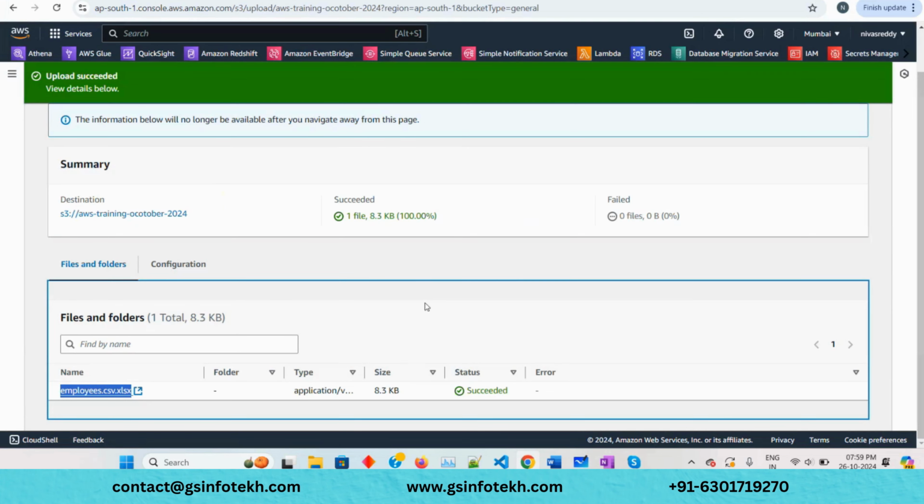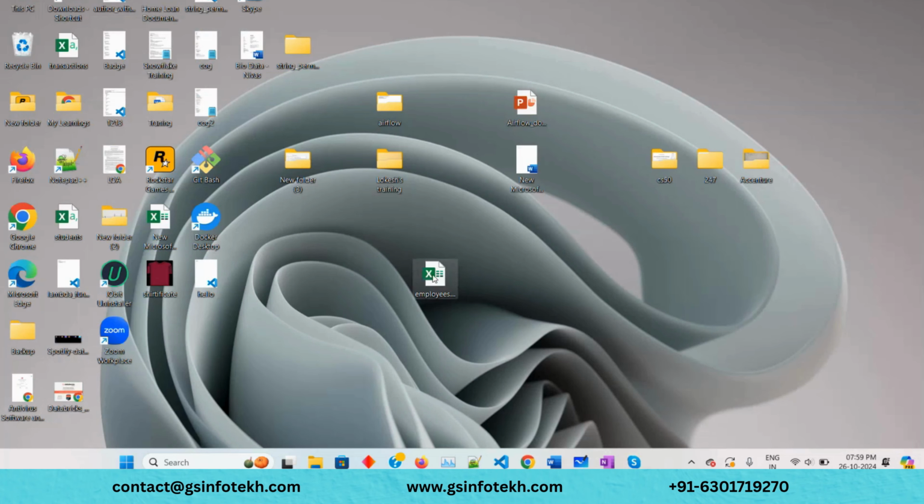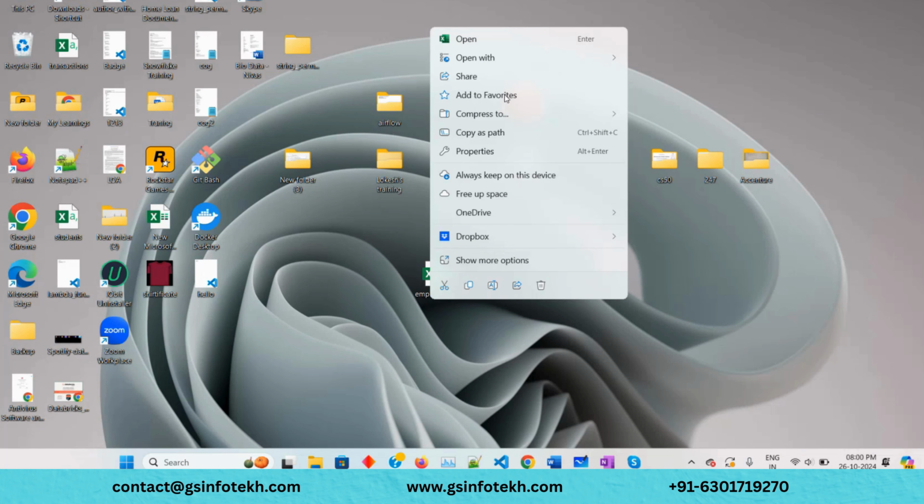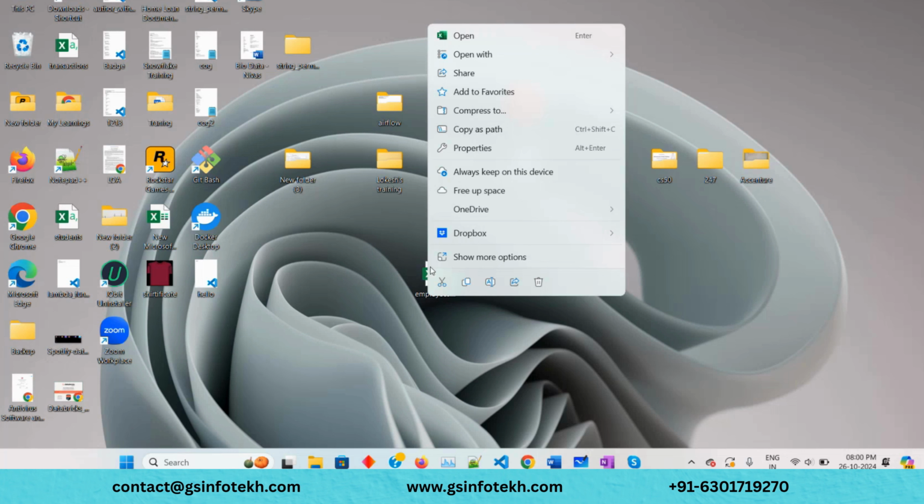Okay, let's do one thing. Instead of Excel, I'll just convert that to CSV, if we can directly do this.